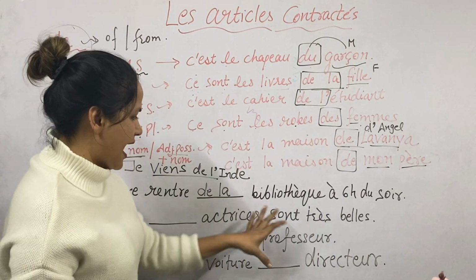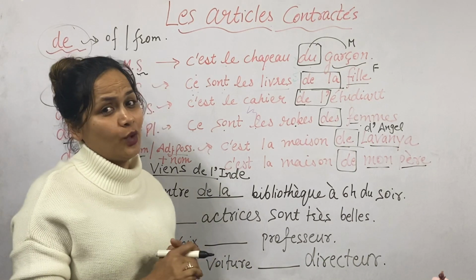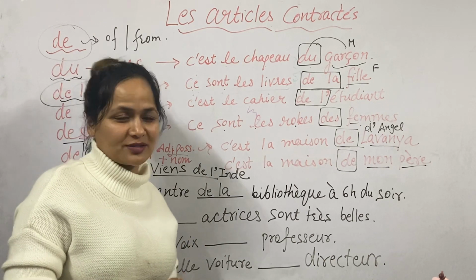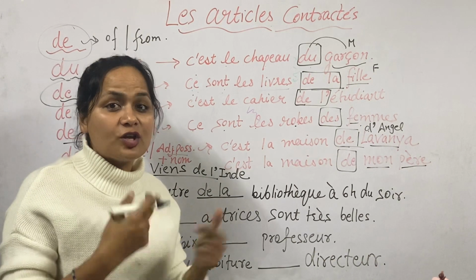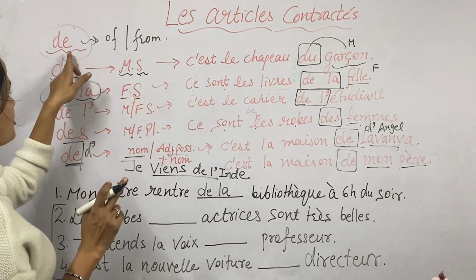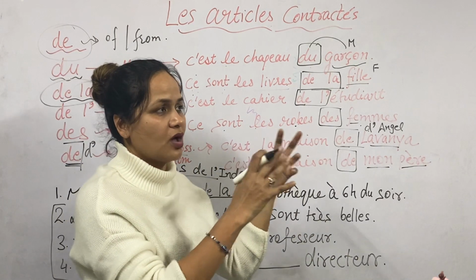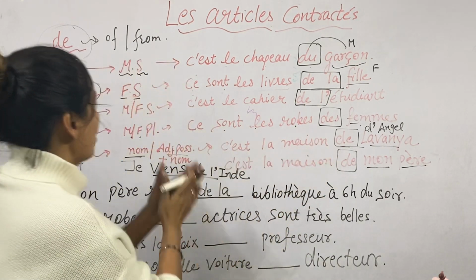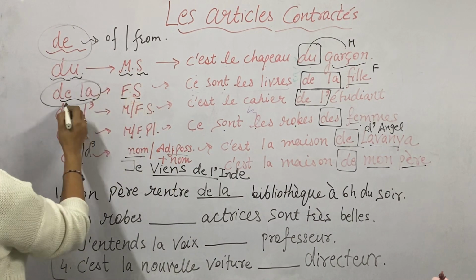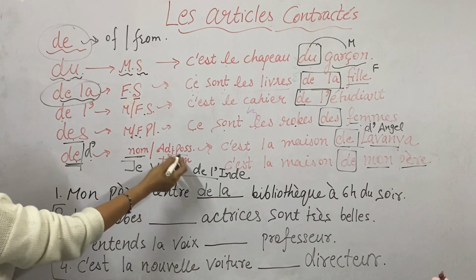Understand this as well, do this exercise and write in the comment box. I'll tell you if you are right or wrong and I'll give you the explanation in the chat box. Okay? Let's quickly recall what it is. Les articles contractés, we will use it in the sense of or from. If I want to say this is the house of, now of, these are kind of in French. So masculine, feminine, vowel, plural and proper noun, adjectif possessif.